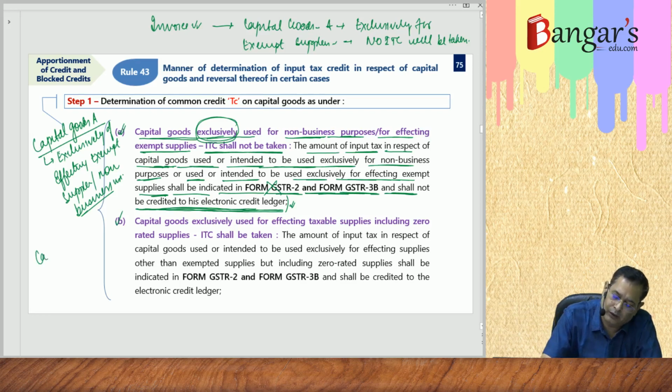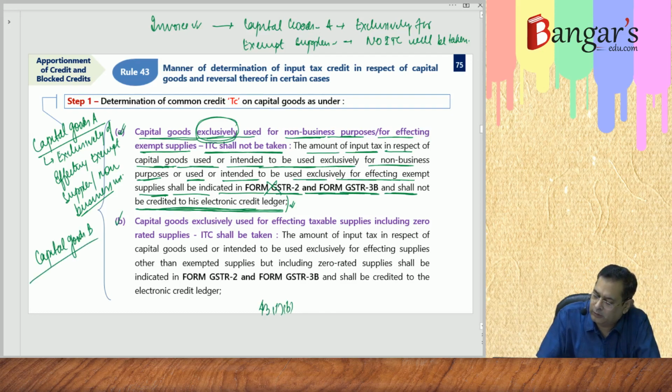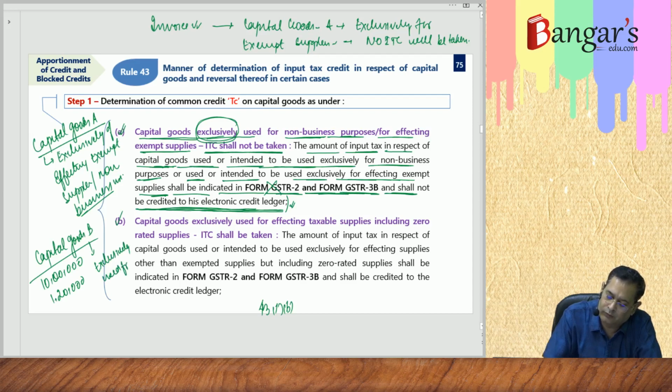Say, capital goods B. This is 43(1)(b). Capital goods B, we have purchased for rupees 10 lakhs. We have paid GST of 1,20,000 rupees, and they are exclusively used for what purpose? For effecting taxable supplies. So this 1,20,000 rupees will be credited where? In the electronic credit ledger.